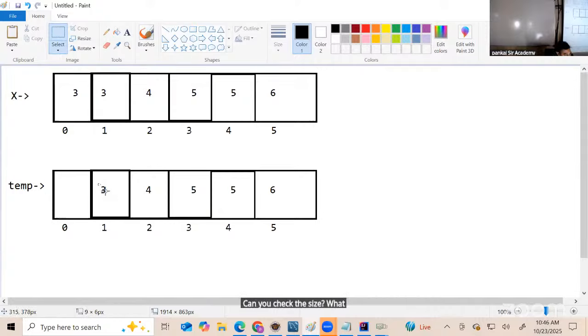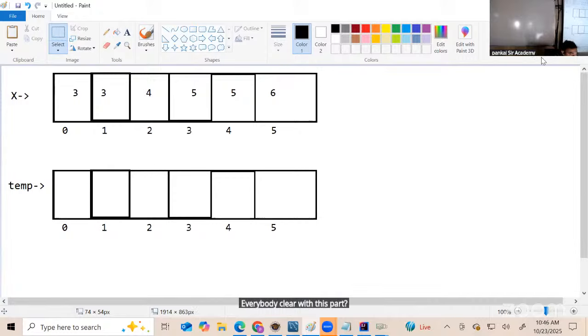What is the size of array X? 6. What is the size of array temp? First step for my logic building is I will create a temp array which has the same size that of X. Okay. Is this clear everyone? Everybody clear with this part?